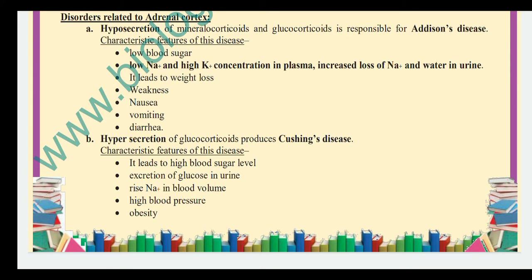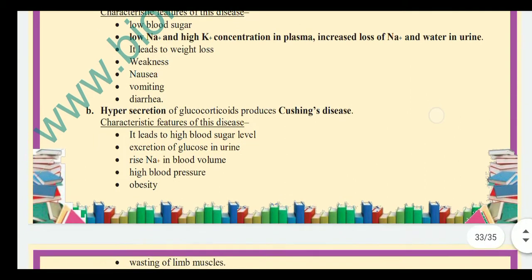Disorders related to adrenal cortex: hyposecretion, meaning below the normal level of secretion, of mineralocorticoids and glucocorticoids is responsible for Addison's disease. Characteristics of this disease are low blood sugar, low sodium and high potassium concentration in plasma, increased loss of sodium and water in the urine, which leads to weight loss, weakness, nausea, vomiting and diarrhea.